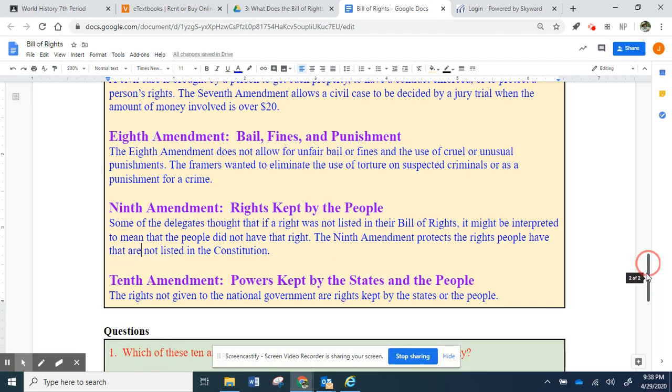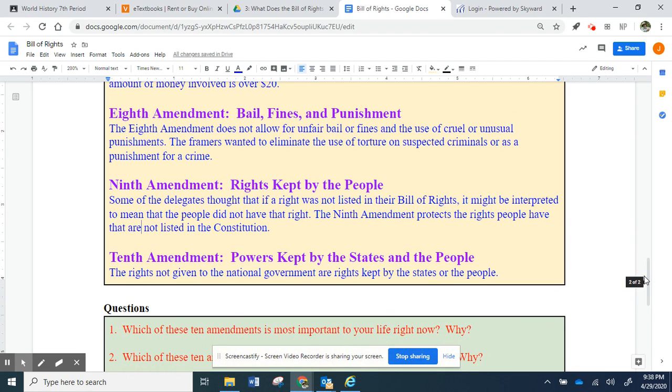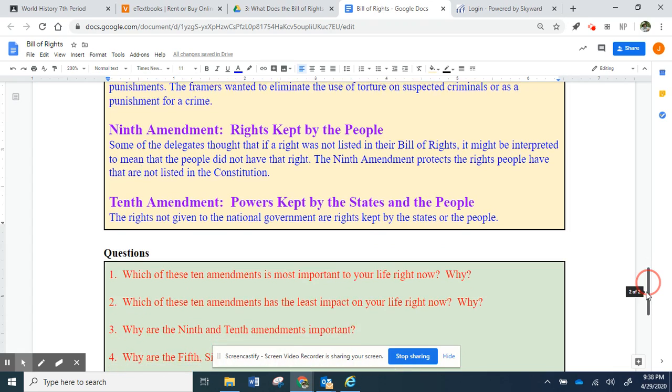The Tenth Amendment, powers kept by the states and the people. These are the rights not given to the national government, are rights kept by the states or the people. We talked about the 10th Amendment a lot in January. So stuff not covered in the Constitution are up to the states. And that was our whole unit, our third unit, that we did once we got back from winter break.